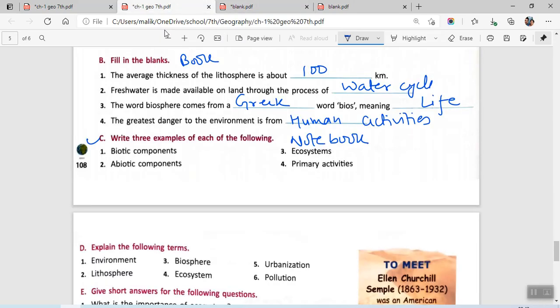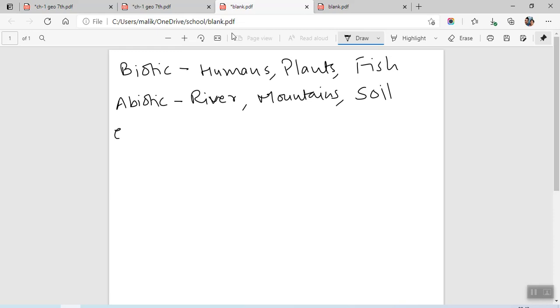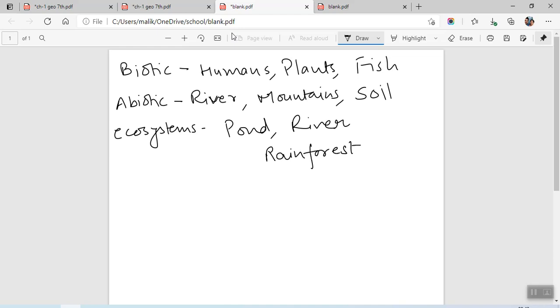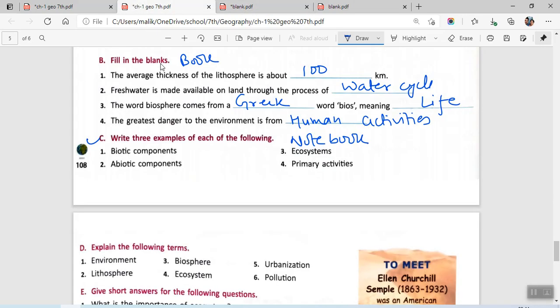Then third one we have ecosystem. Ecosystems, you can write a pond, you can write river, you can write rainforest. Since these names are given in the book, you can just stick around with them only.